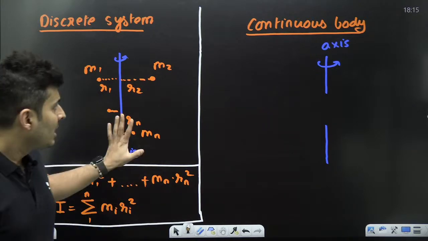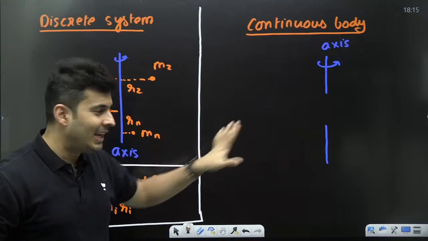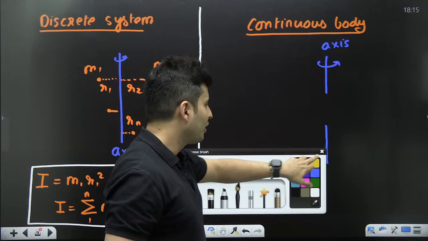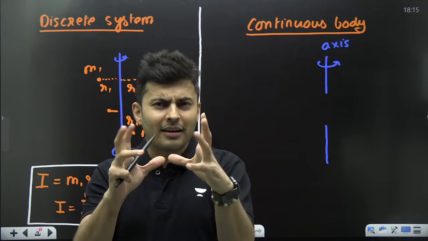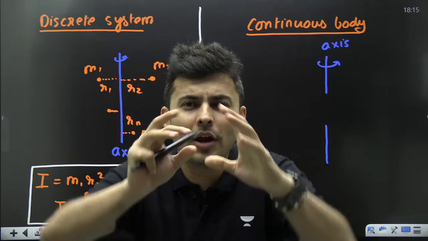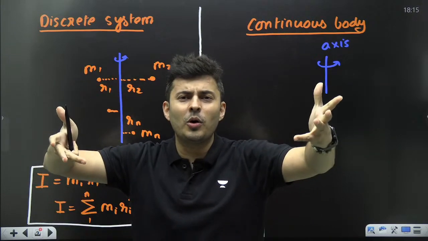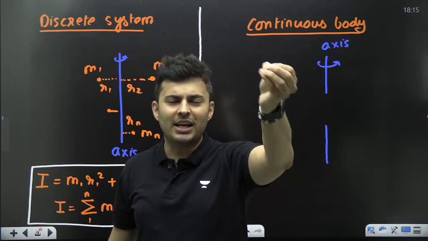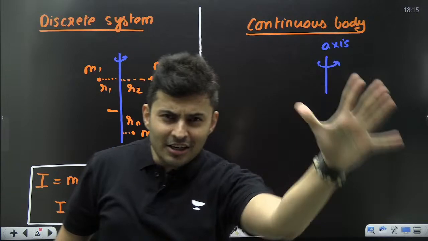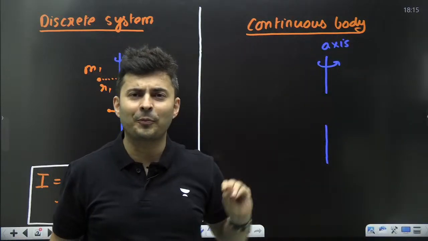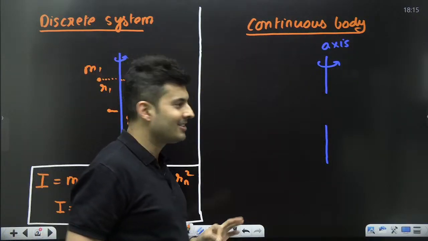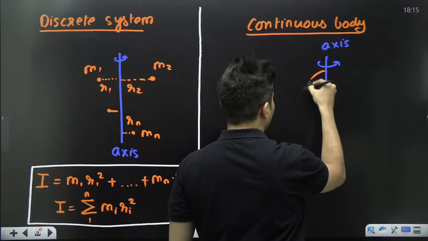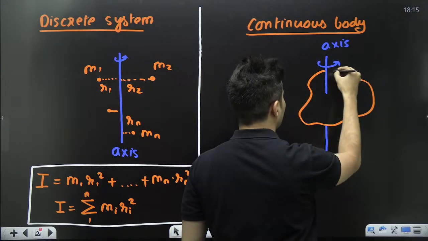Very good. But what is the meaning of continuous? Like a ring, like a disc, like a sphere, like a cylinder, like a cone. How many particles are there on a cone? Infinite. How many particles are there on a sphere? Infinite, countless. It's continuous, smooth transition. You can't count the particles. So that is basically your continuous body.